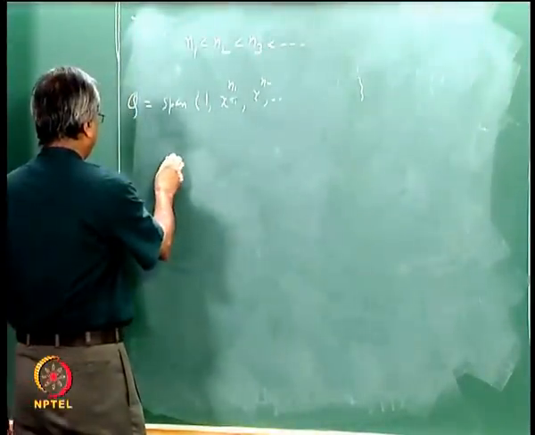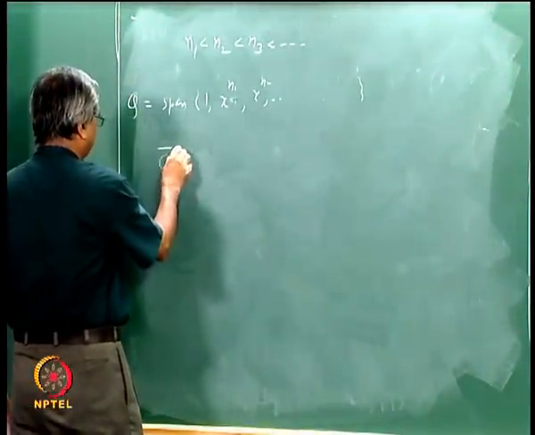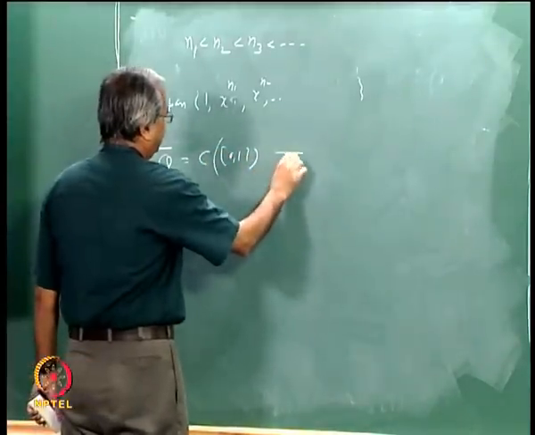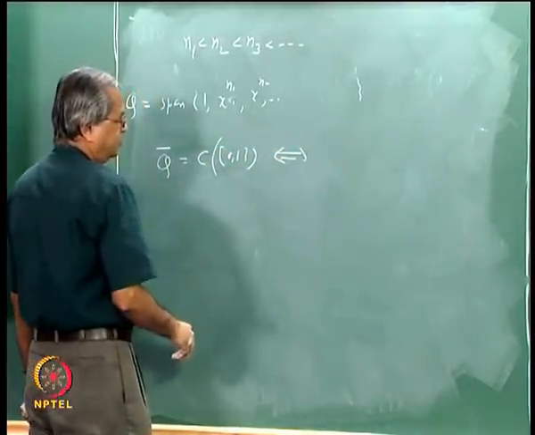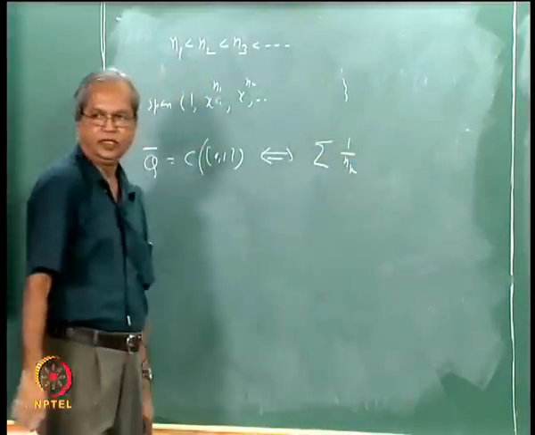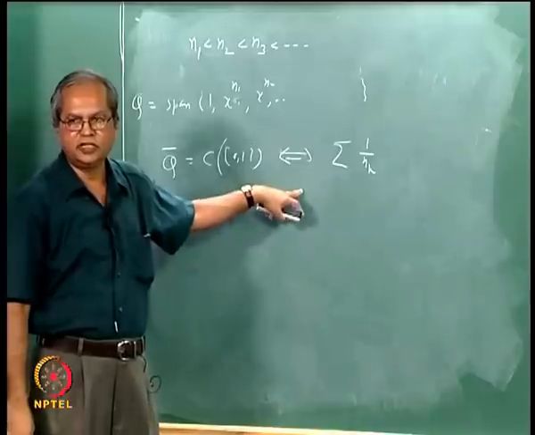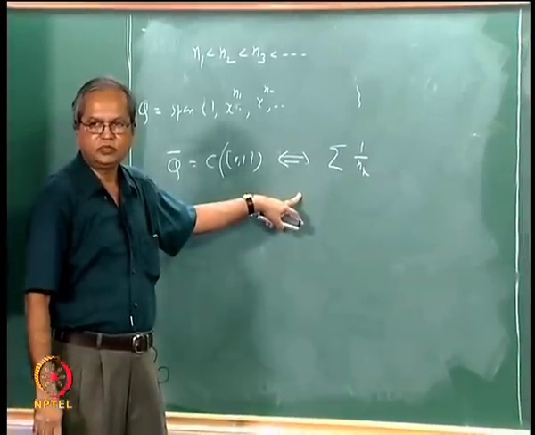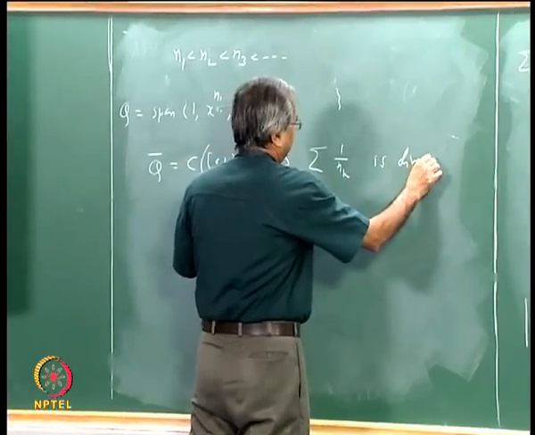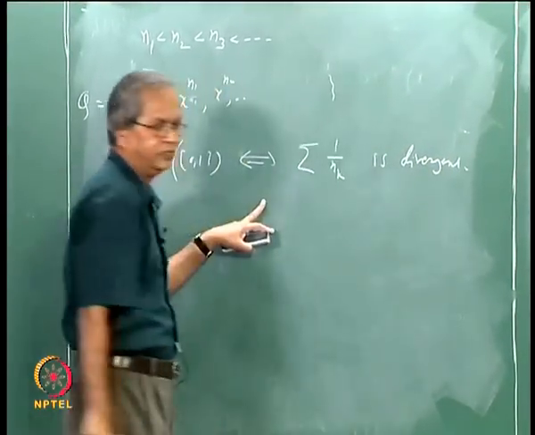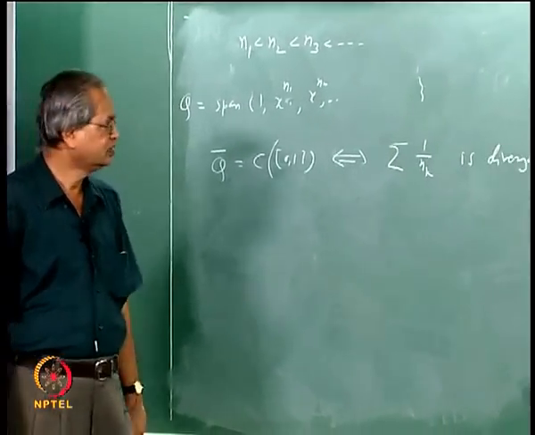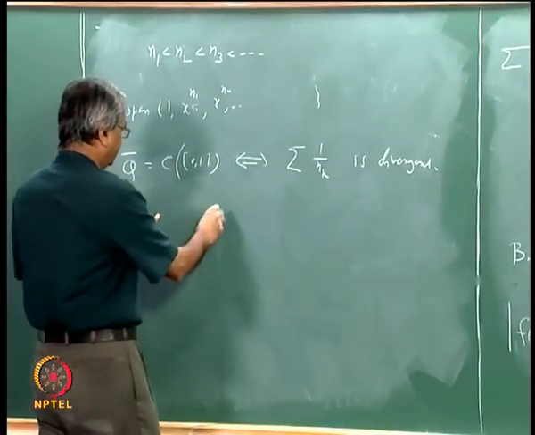The answer is the following. q bar is equal to C01 if and only if you take this series, sigma 1 by nk, this is a divergent series. Sigma 1 by nk is divergent. This is also a very famous theorem known as Müntz's theorem.